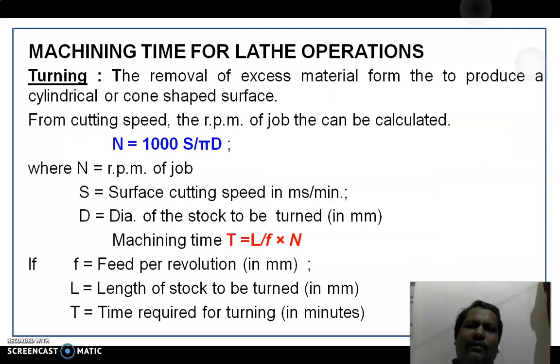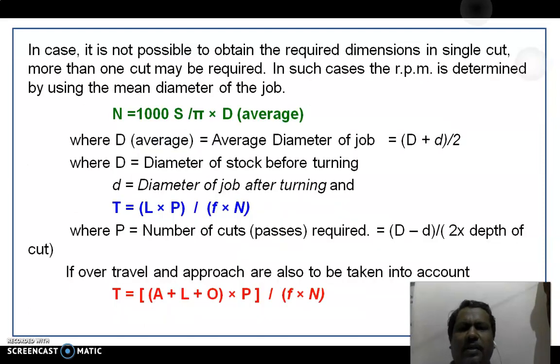We will find the machining time for turning operation. Turning is the process of removal of excess material in the form of chip to produce a conical shaped surface. The cutting speed can be calculated from the below formula: N equals 1000 S by D. Machining time equals L by F N. These two formulas we have already seen in the previous slides.